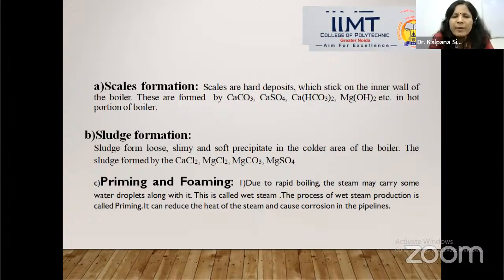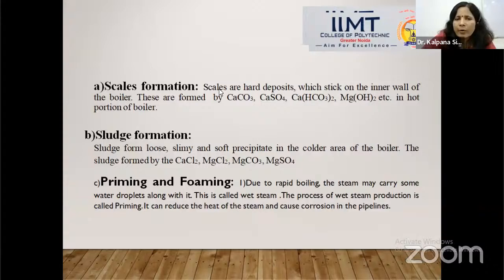The small slimy precipitate which you noticed in the container is called sludge, and the hard sticky precipitate is called scale. This scale formation is caused due to presence of calcium carbonate, calcium sulfate, calcium bicarbonate, magnesium hydroxide.